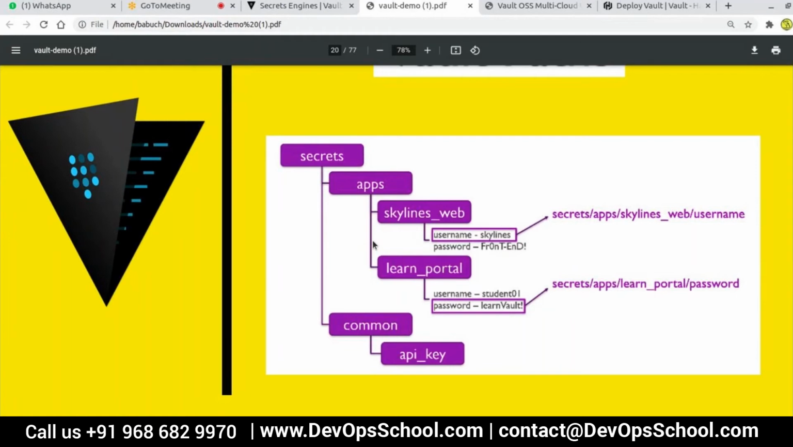The configuration file is just to give access to databases, where my database sits, not the user ID and password. Where is my database? Where are my 10 databases? Where is my AWS access key and security? That's the configuration.